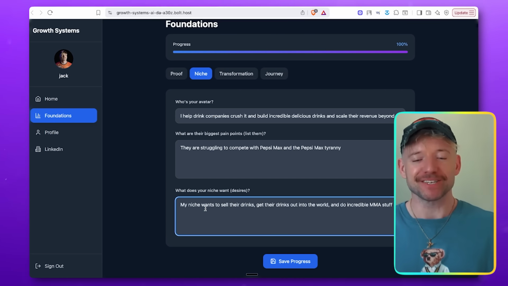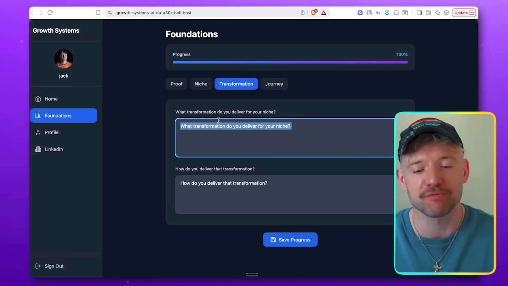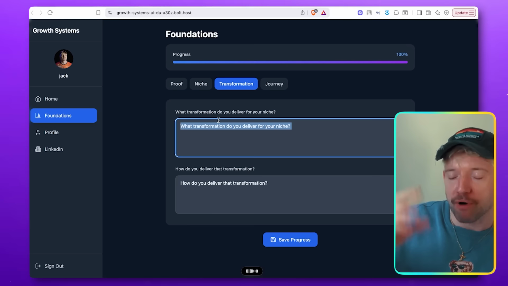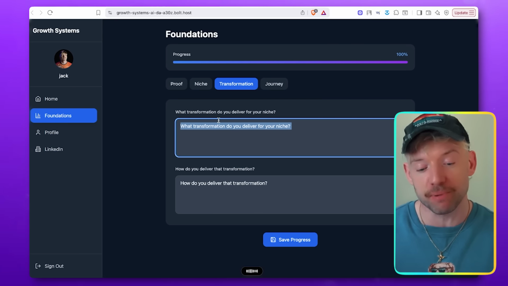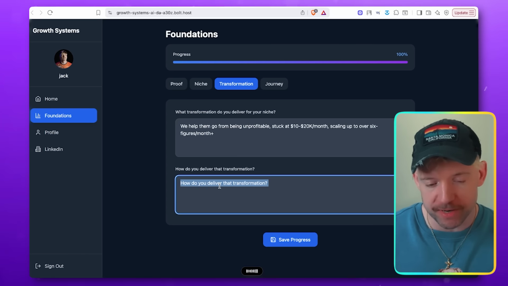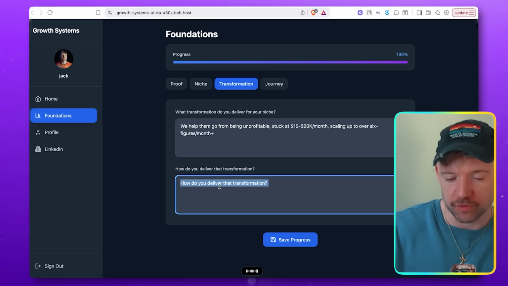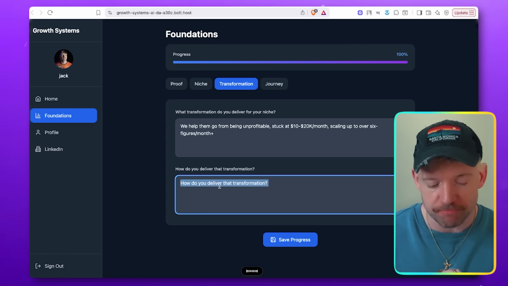I mean, imagine if this was a real thing, which is crazy. So again, I'm just saving all this stuff. A transformation build for our niche. We help them go from being unprofitable, stuck at 10 to 20K a month, scaling up to over 6 figures a month plus, which is exactly what we do in a beautiful accelerator. How do you do that transformation? We build AI operating systems that help them to grow their business and crush it. We identify the biggest constraining factor, and then we work with them one-to-one and in a group setting to crush that.